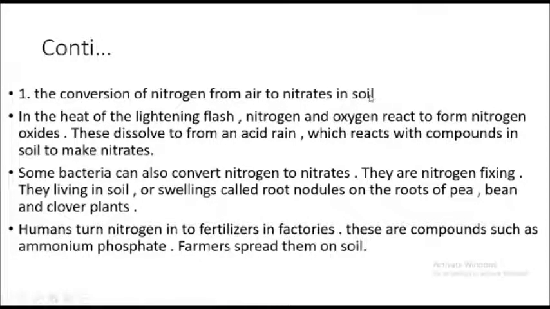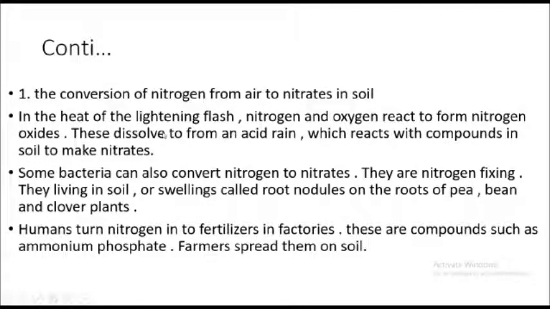So the first conversion is nitrogen traveling from the air and then deep into the soil. That's the first translation we have studied.